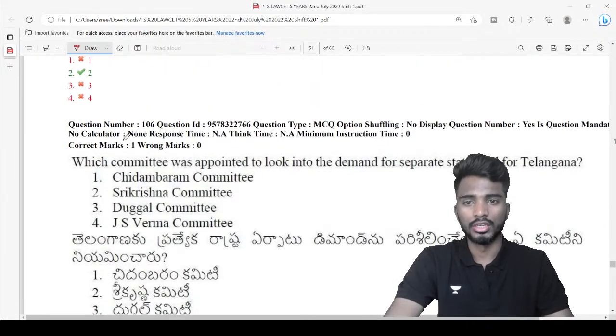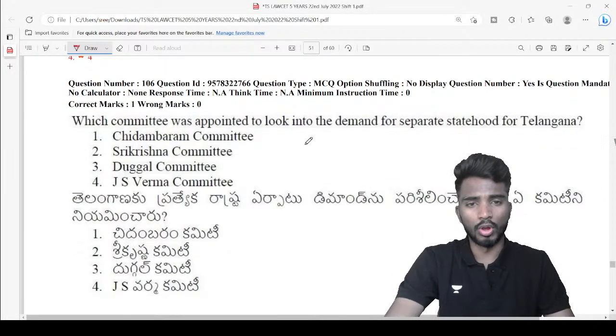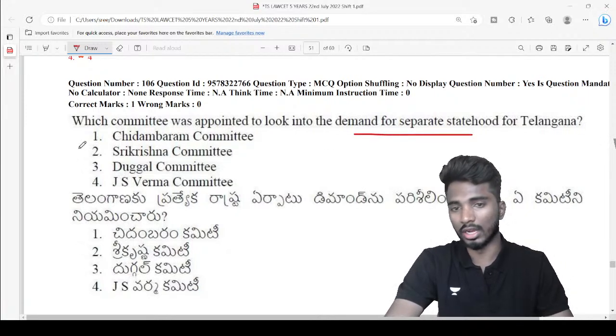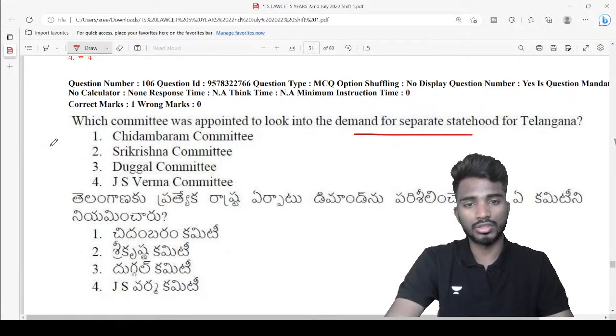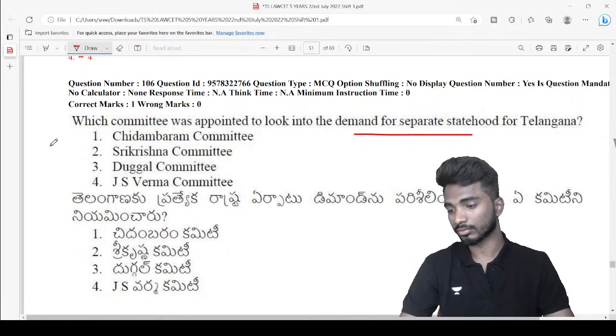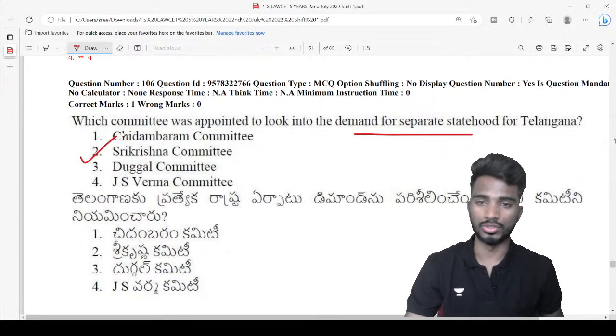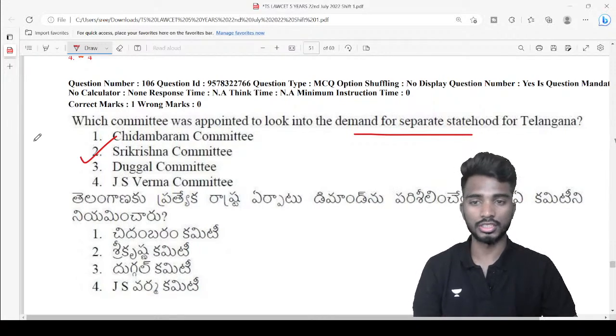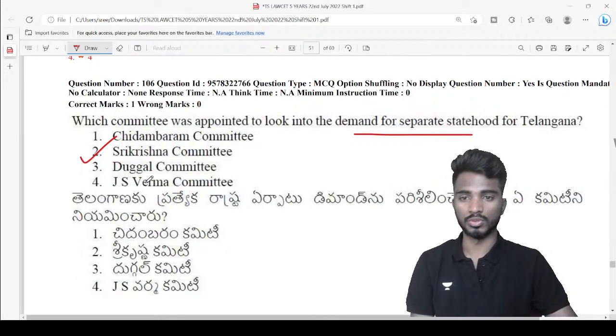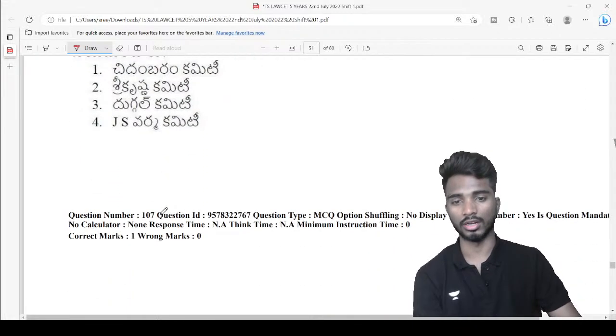Right. Next, 106. Which committee was appointed to look into the demand for separate statehood of Telangana? Very easy question, guys. Very good. So the answer is Sri Krishna Committee. Sri Krishna Committee gave its recommendations for the separate state of Telangana. So this was appointed, but however, we are in Telangana right now.